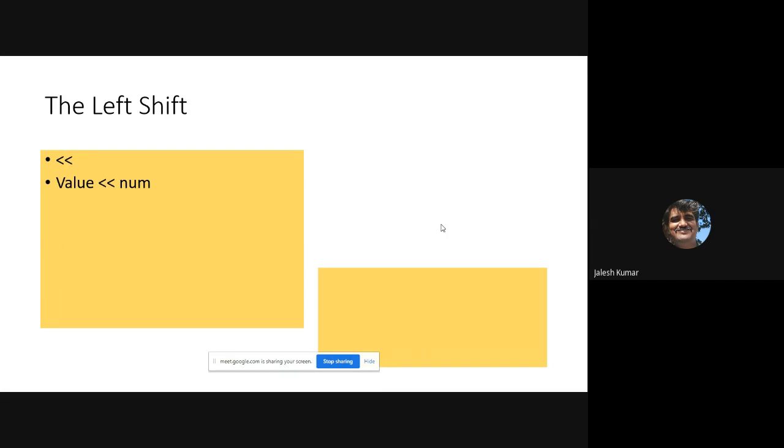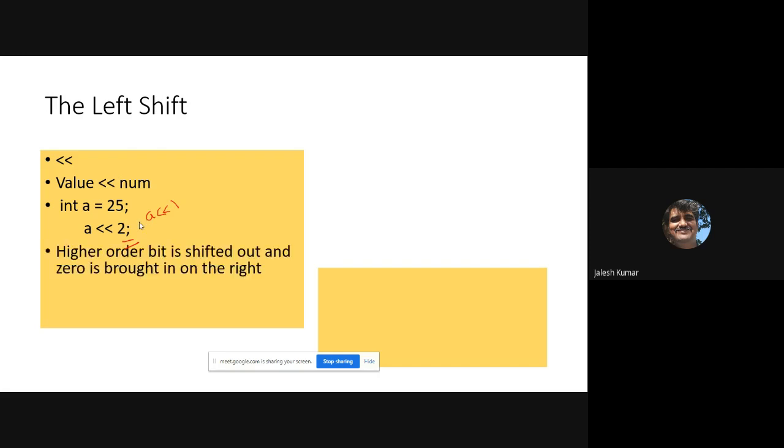And this is a sample. Just I'll show you. See, you are declaring int a is equal to 25, and after that you are shifting it twice. According to the number you write here, you decide how many times to shift. If you write 1, it shifts 1 time, 2 means 2 times. So the higher order bit is shifted out and 0 is brought in on the right. Anyway, I'll show you the example.